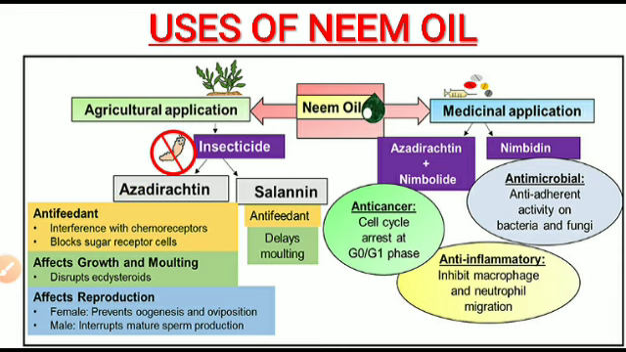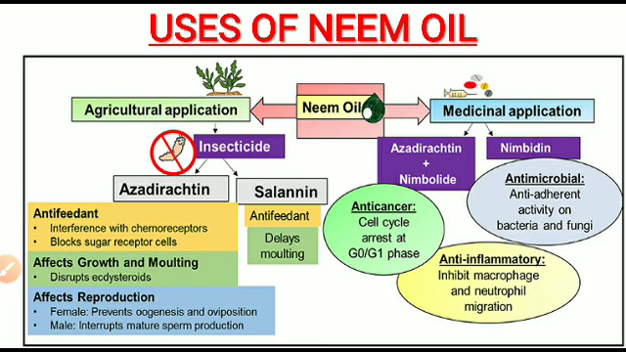This azadirachtin is used as an antifeedant. It also affects growth and molting, and it affects reproduction in the female. It prevents oogenesis and oviposition, and in male it interrupts mature sperm production. This salanine is used as an antifeedant and delays molting.